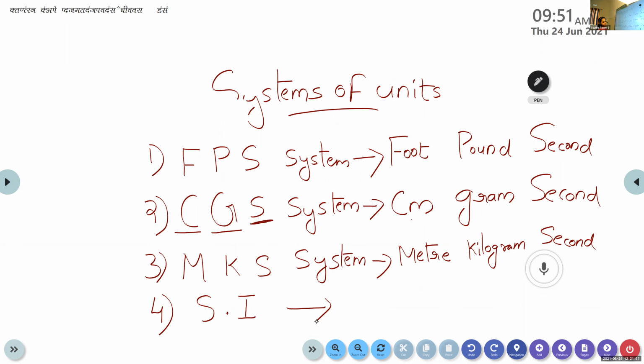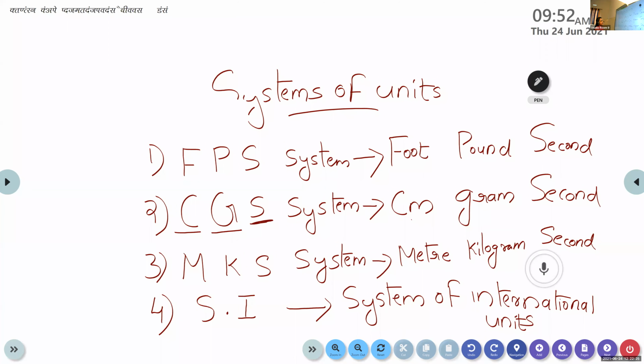What do you mean by this SI system? What is the full form of SI? System of International Unit. That is what is meant by SI unit.